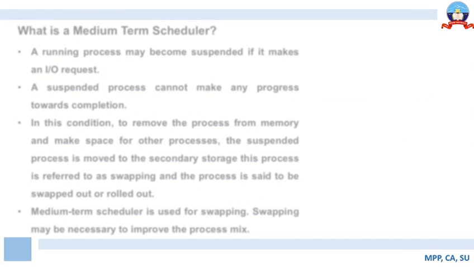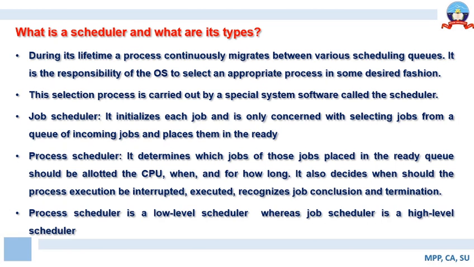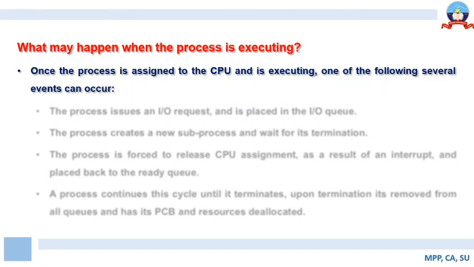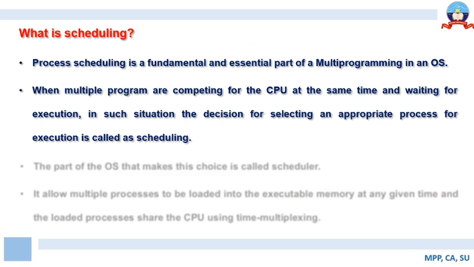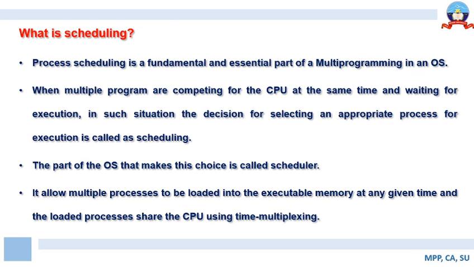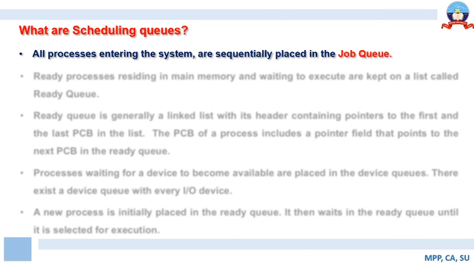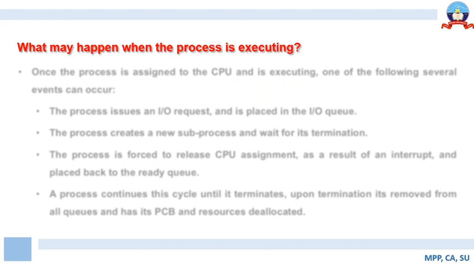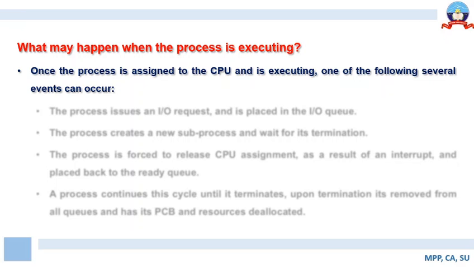So in today's class, we have learned about what scheduling is, and what the importance of scheduling is. We've learned about who performs scheduling. Then we have learned about the different scheduling queues that are there: the job queue, the ready queue, and the device queue. Then we have learned about what happens when the process actually enters into execution mode. So what may happen? We have learned what happens when a process makes a request for an IO device,